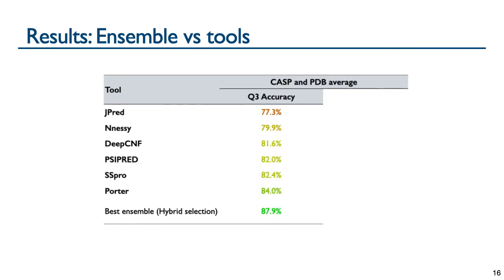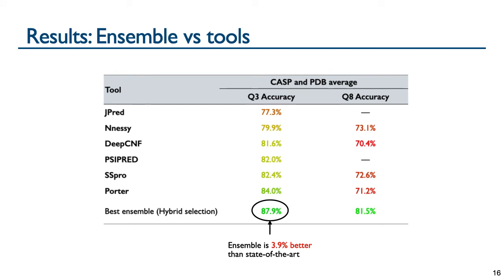Here we compare the accuracy of state-of-the-art tools to the best ensemble, which is hybrid selection. Again, the accuracies are colored from red to green. And hybrid selection exceeds the accuracy of the best single tool by nearly 4% for Q3 accuracy. Once again, looking at Q8 accuracy, hybrid selection exceeds the accuracy of the best tool by more than 8%.